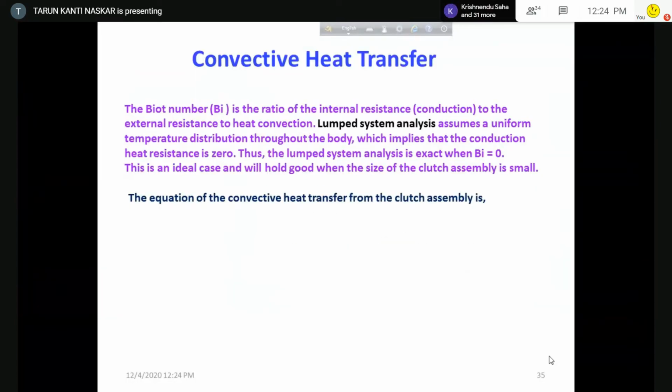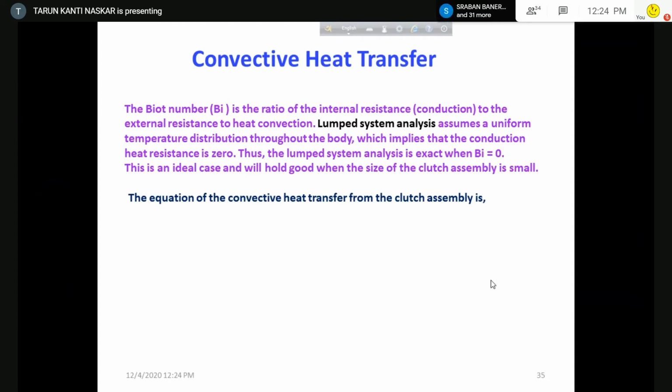Now there is a term like Biot number. Now what is Biot number? So when there is heat transfer and it is a solid body and it is exposed to atmosphere, there will be conduction and there will be convection. It is inside another medium, so there is conduction and there is convection.